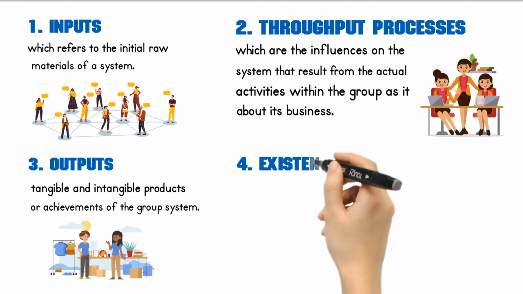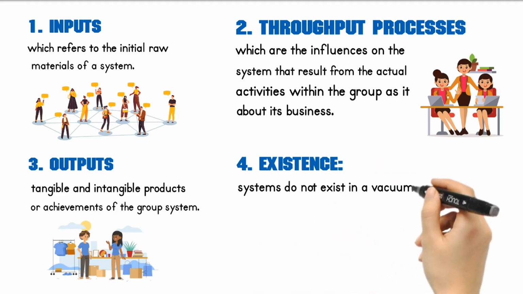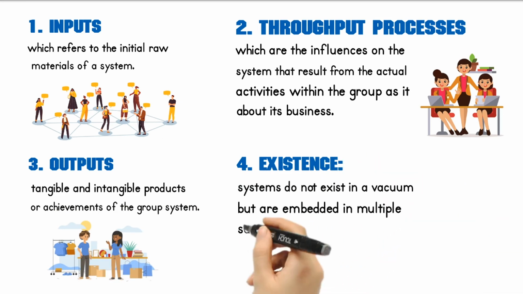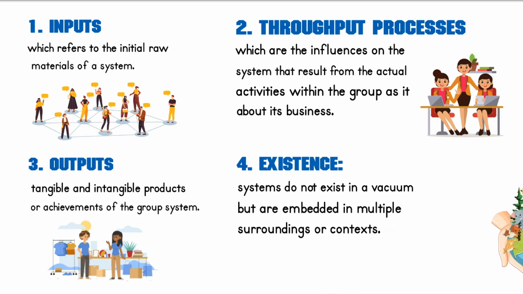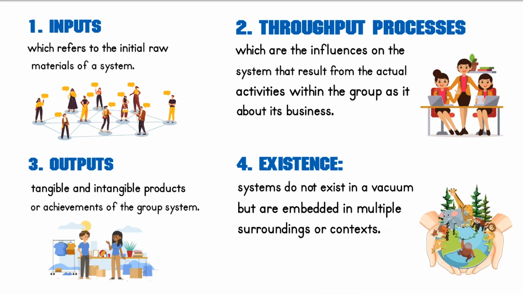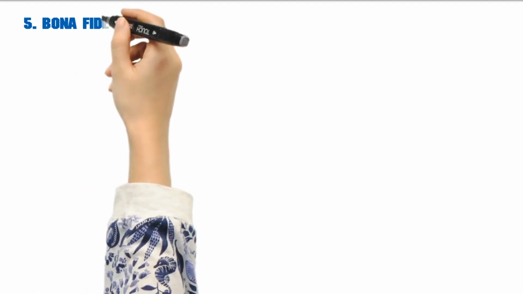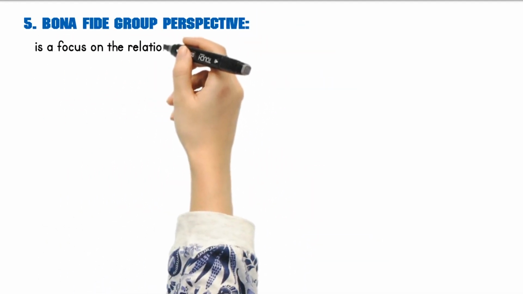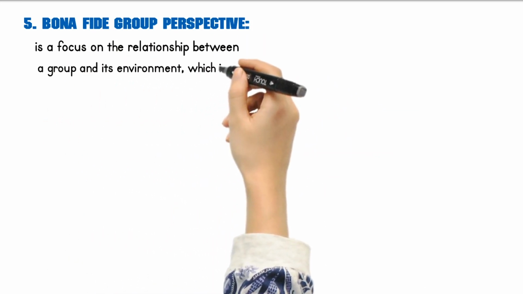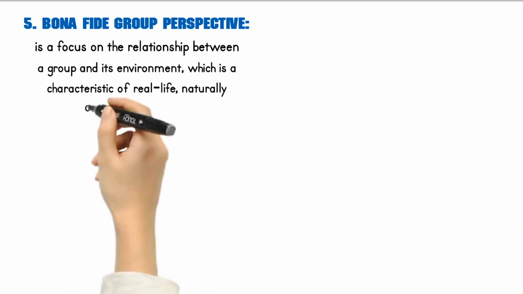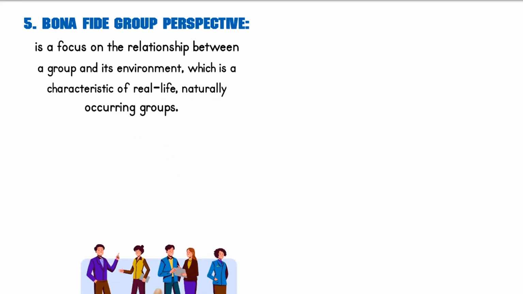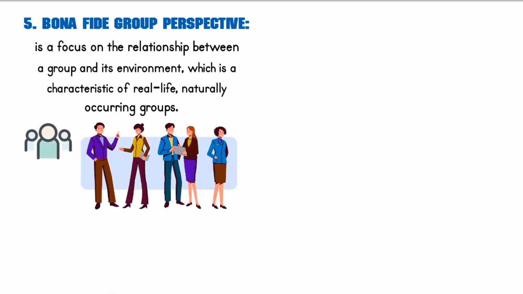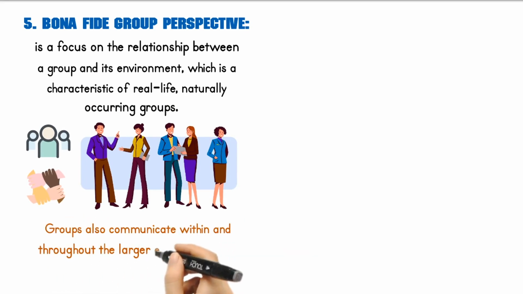In addition, it is important to recognize that systems do not exist in a vacuum but are embedded in multiple surroundings or contexts. This environment can have a significant impact on the functioning of the group system. The bona fide group perspective is a focus on the relationship between a group and its environment, which is a characteristic of real-life, naturally occurring groups. This perspective emphasizes that group members are influenced by their other groups and that groups coordinate with other groups within the same system. Groups also communicate within and throughout the larger environment to interpret goals.